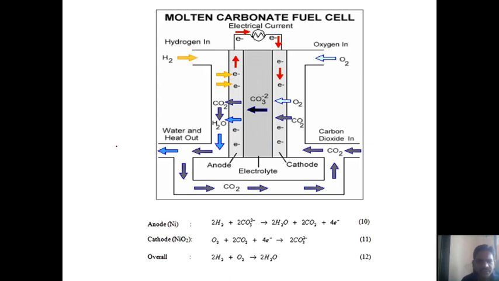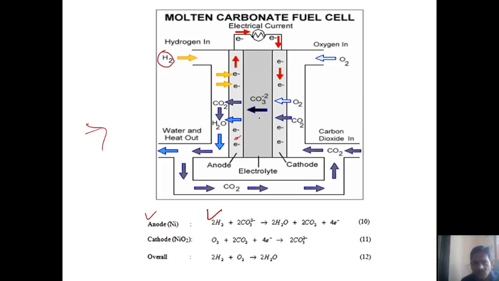So how will it work? You see here, guys, in the chemical reaction, what do we supply at the anode? Hydrogen is supplied toward the anode electrode. Whenever we supply hydrogen, what happens here? If you observe inside the diagram, a molten carbonate electrolyte is used there.